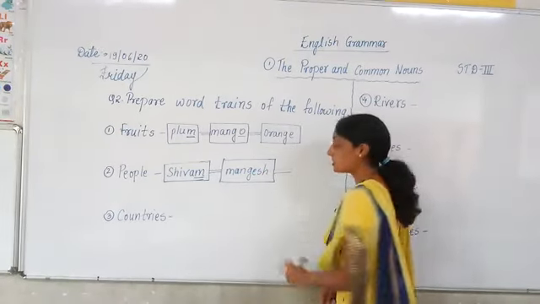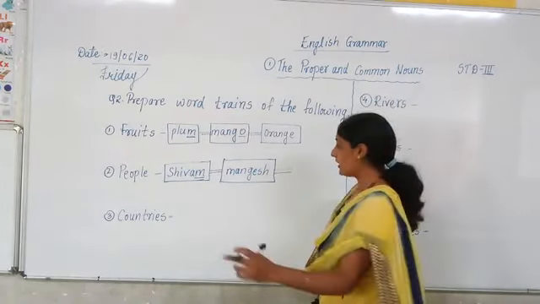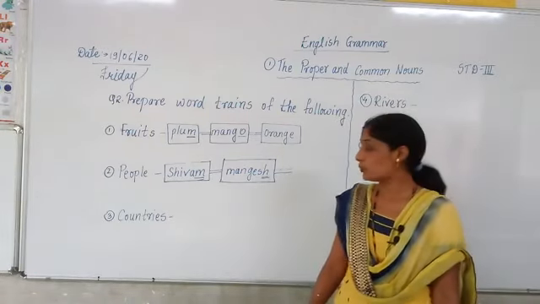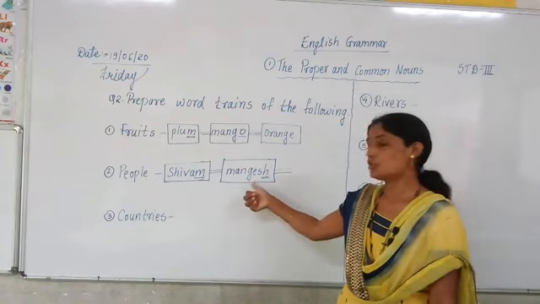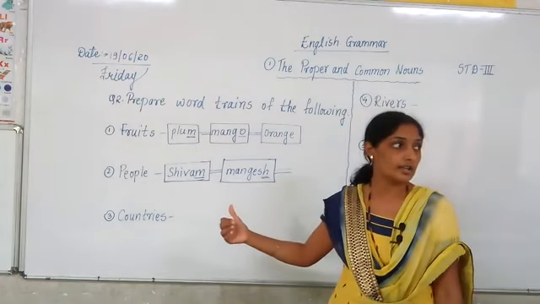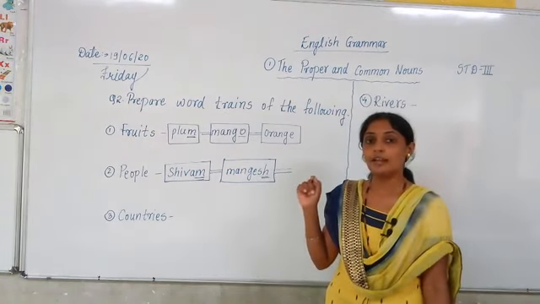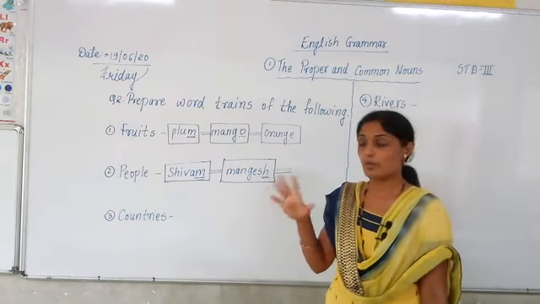Now, which is the last letter in this word? The last letter in this word is H. Which letter is last in this word? M-A-N-G-E-S-H. The last letter is H. So we are going to write down the name of a person from which letter? From the letter H.